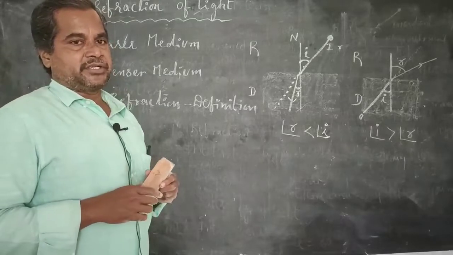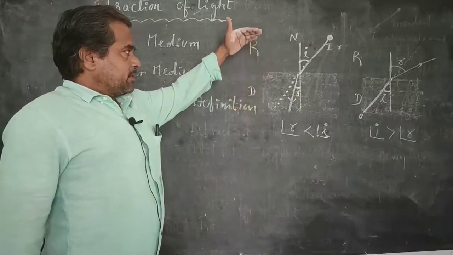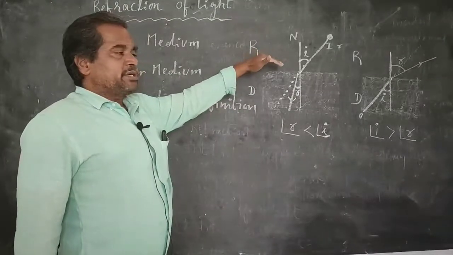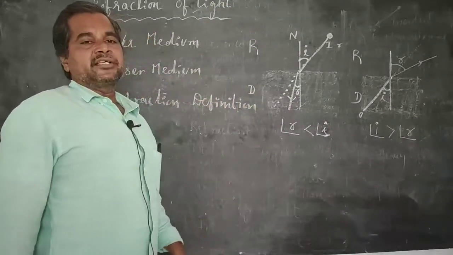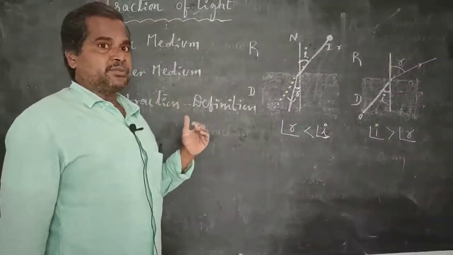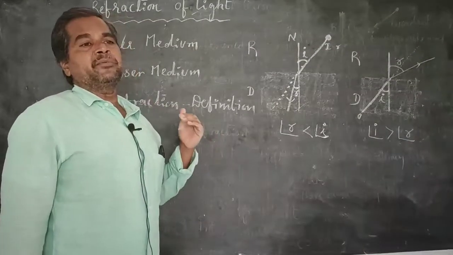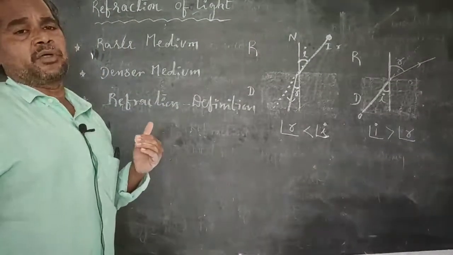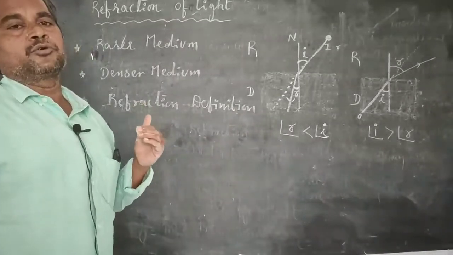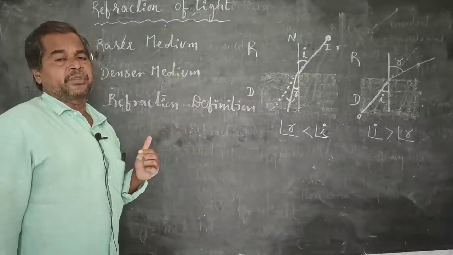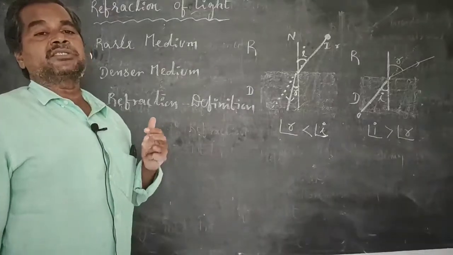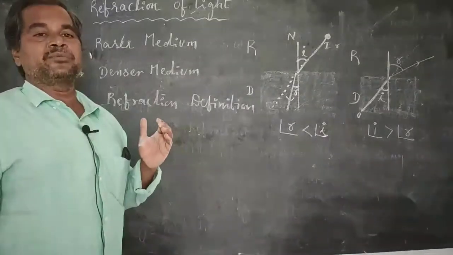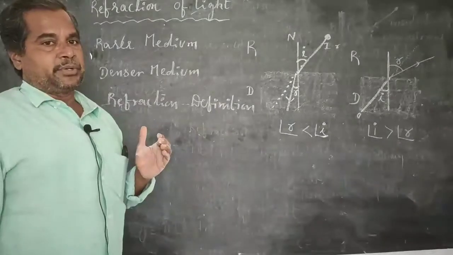That is the fundamental definition. When we take two transparent mediums, one is treated as a rarer medium and the other is treated as a denser medium. What is meant by rarer medium? The medium in which the velocity of the light ray is more is treated as a rarer medium. What is meant by denser medium? The medium in which the velocity of the light is less is called a denser medium.